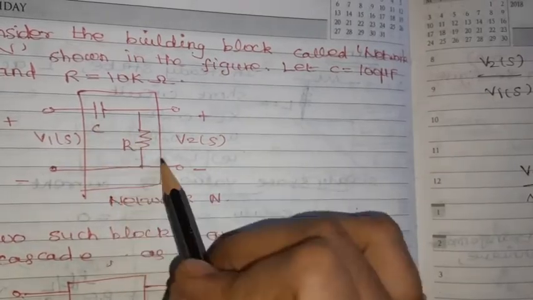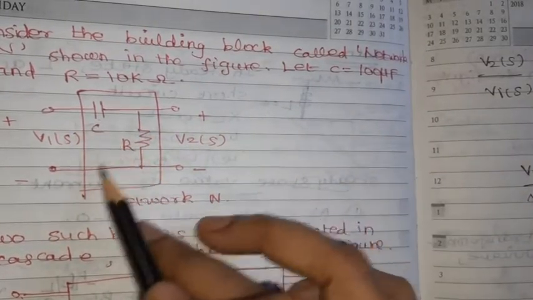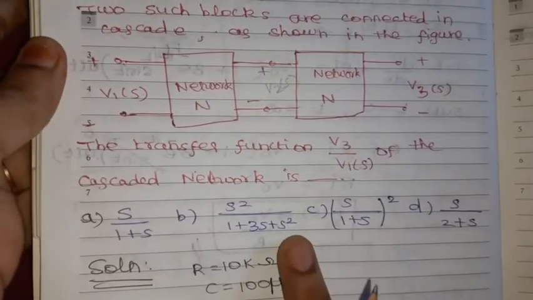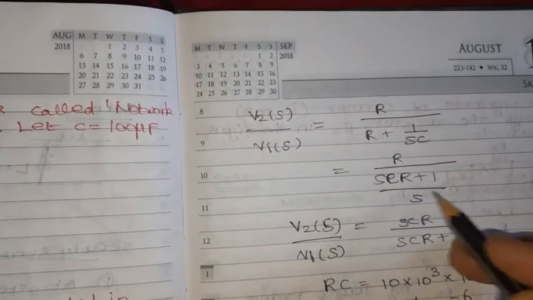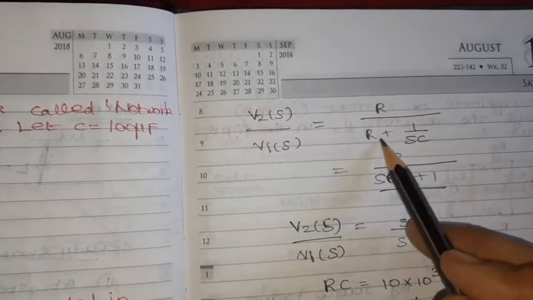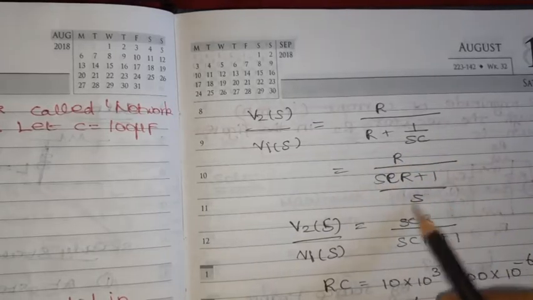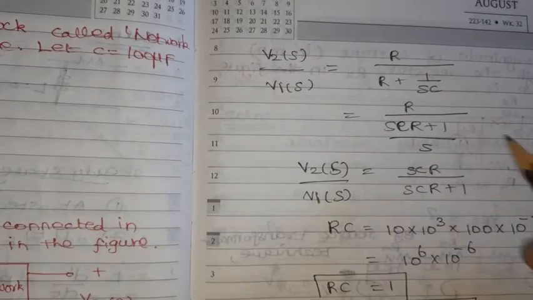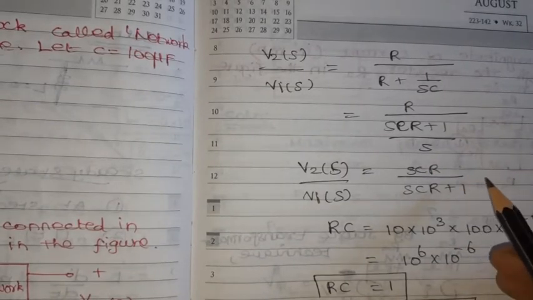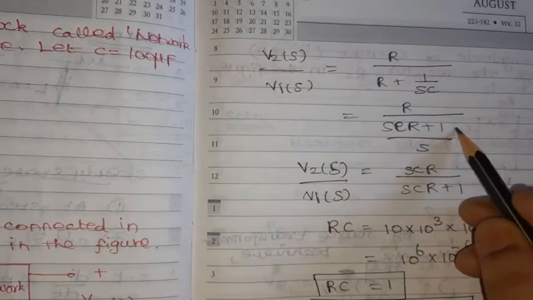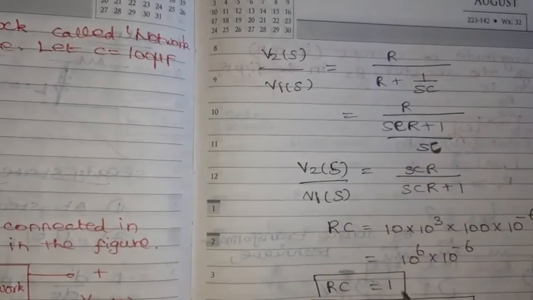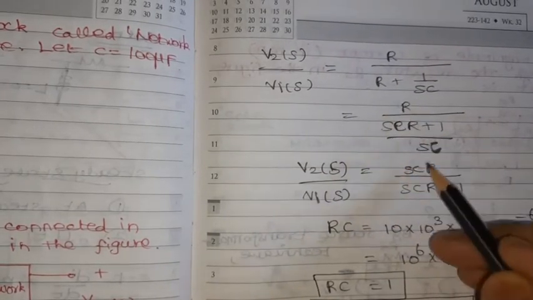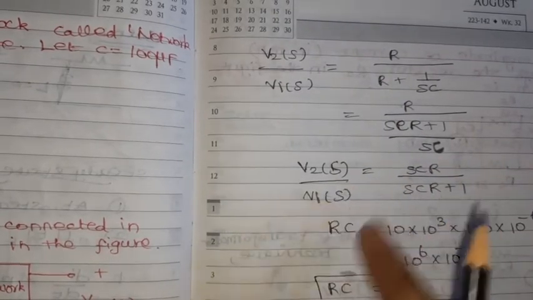So, R divided by R plus 1 by SC, because the options are given in S domain. That gives SCR plus 1 divided by S in the denominator, and going to the numerator we get SCR divided by SCR plus 1. So, this is V2 of S divided by V1 of S.